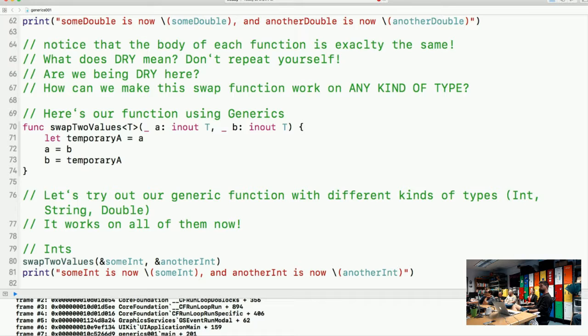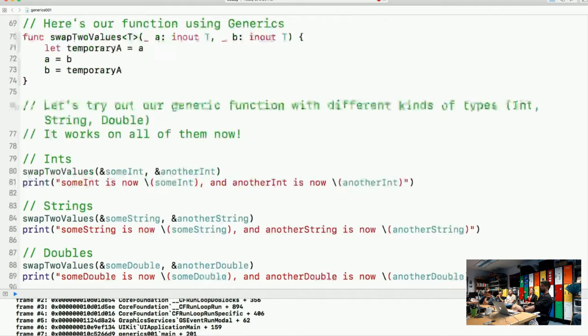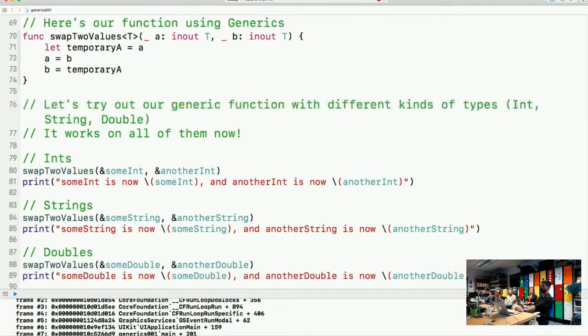Okay, so we see it for ints. Scroll down. That's it for strings. You see how they're the same method signature, but we're just passing in different types. I think that's the point to really underline tonight. Works with ints, works with strings, works with doubles. Fantastic. Any questions?